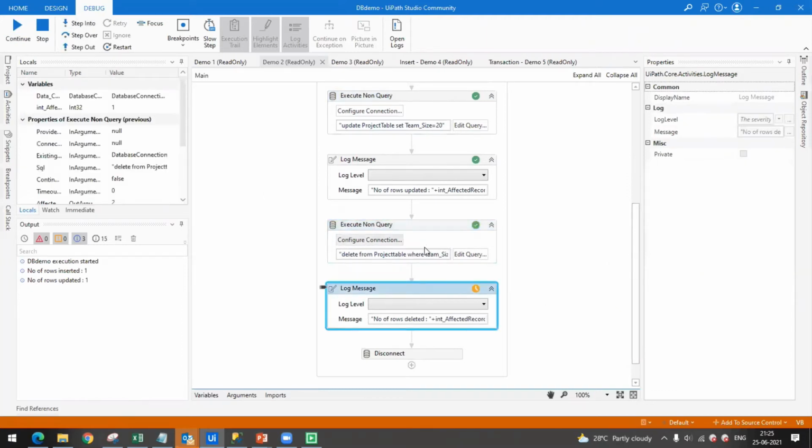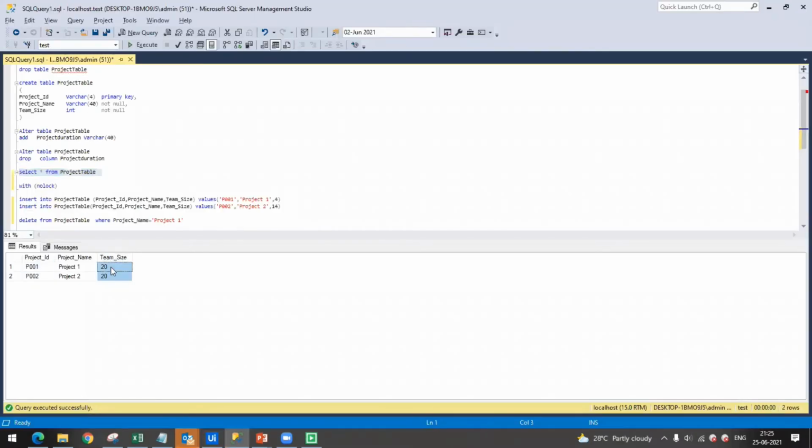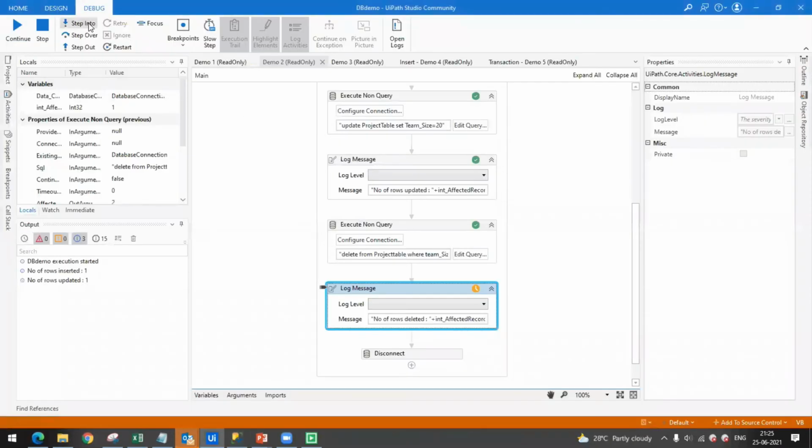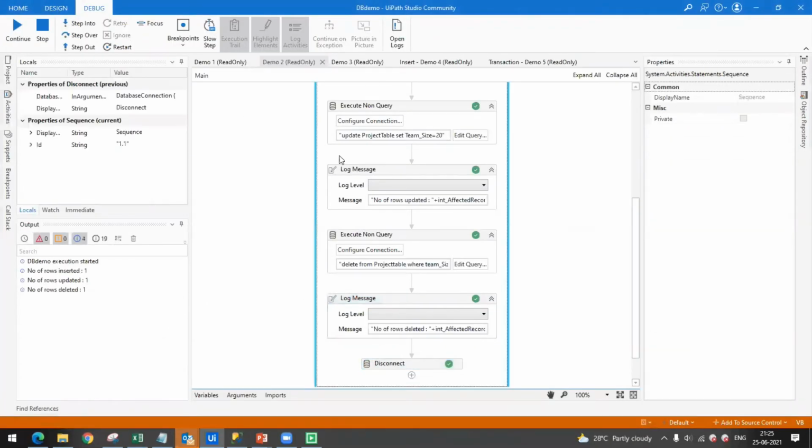So I have deleted all the project names where my team size is 20. So you can see in the previous query my team size is 2. So now there will be zero team size, meaning there will be no record with team size 20. So it has removed everything, followed by disconnection. So now the database got disconnected.